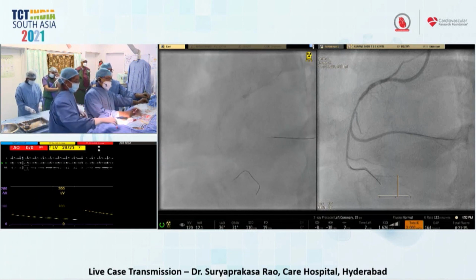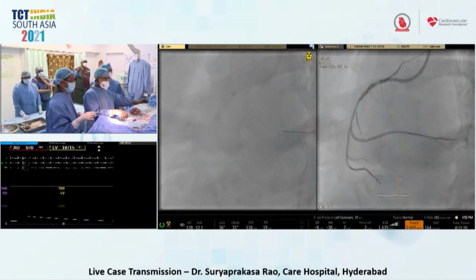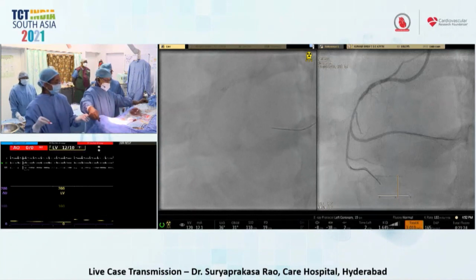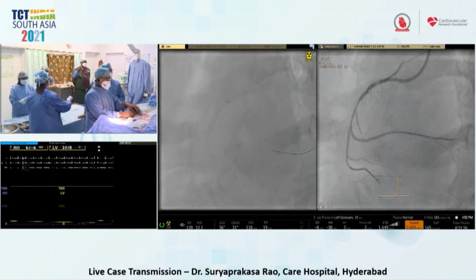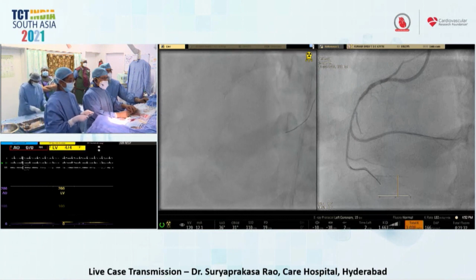FFR values are also checked, and if my FFR is okay and there are no major dissections, just a regulating balloon. This will definitely be optional for patients with some tendency to develop in-stent restenosis.